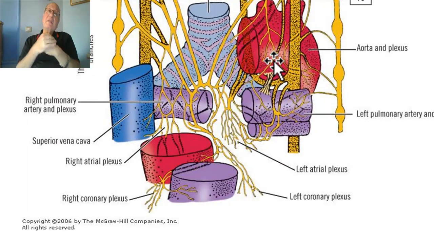This is the nerve supply of the heart and the superficial and deep cardiac plexus. Thank you for good listening and good luck.